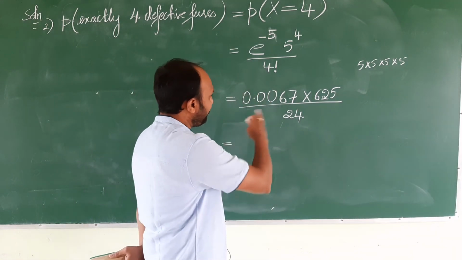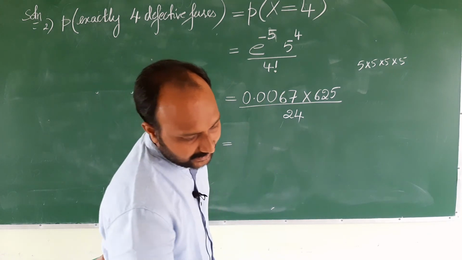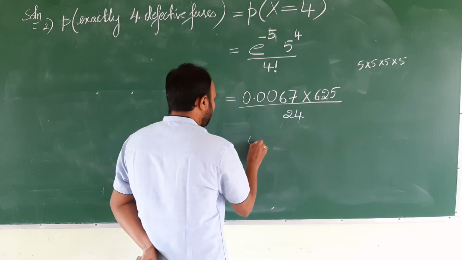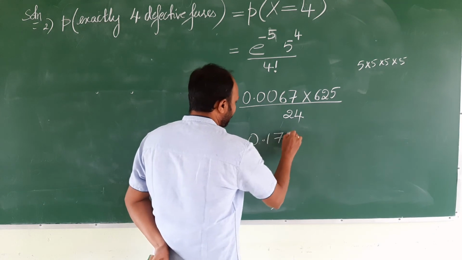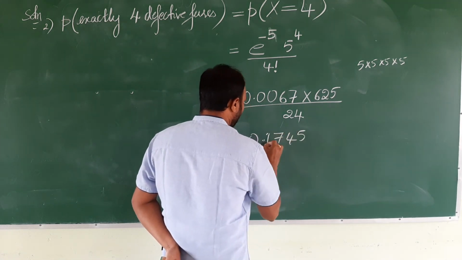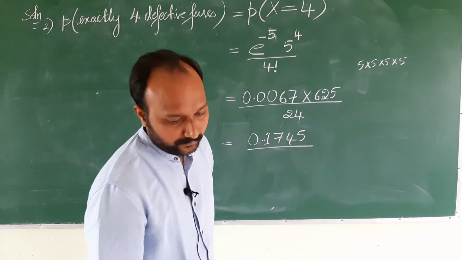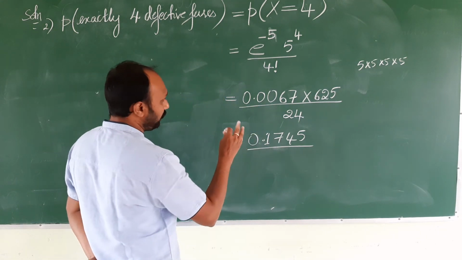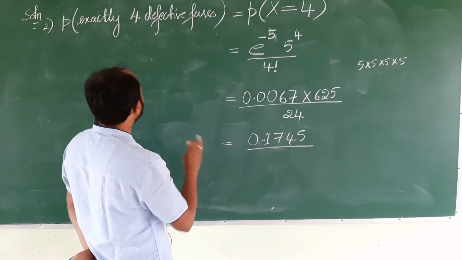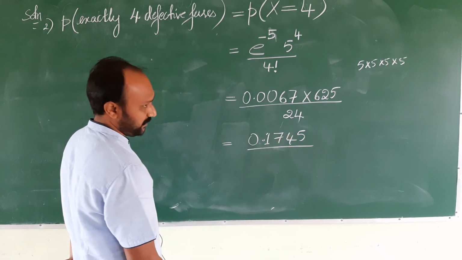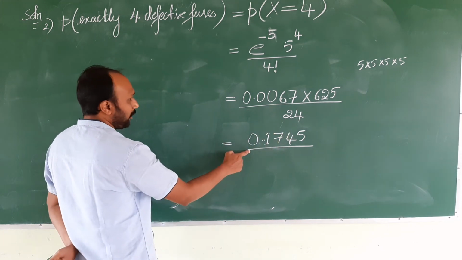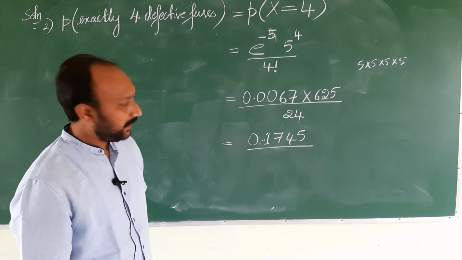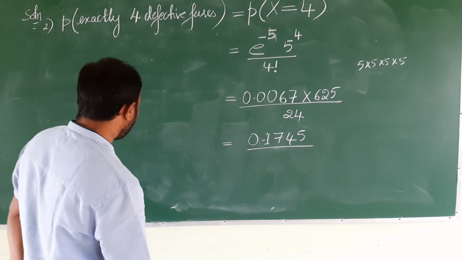If you simplify this, you will get the answer 0.1745. This is the probability of one box having exactly 4 defective fuses.